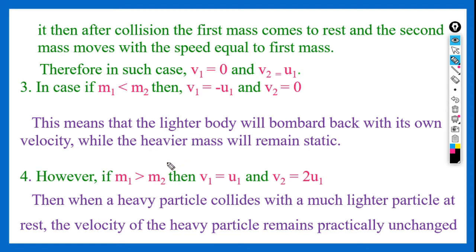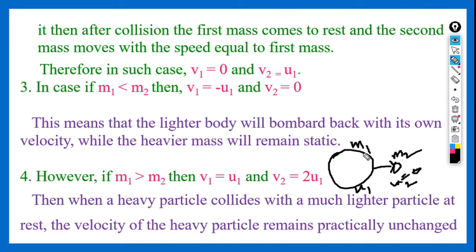And next, in the third case, let us suppose the first mass is heavy when compared to the second mass. That means the opposite of the previous one. So I am taking a big heavier mass and a smaller mass. Let us suppose the masses are m1 and m2. Initially the velocity of this is u1 before collision, and the velocity of this is u2 before collision. Let us suppose the initial velocity of the second body is 0 only. So now what happens? The heavier particle is approaching a lighter particle.